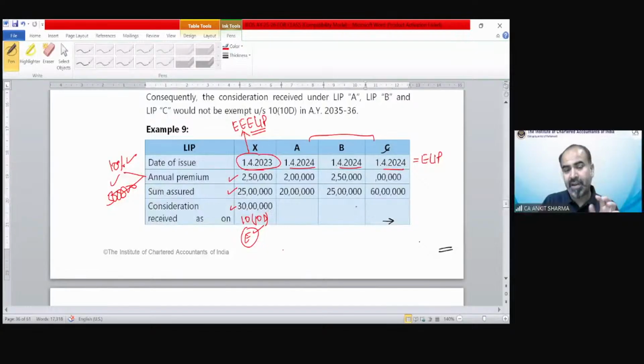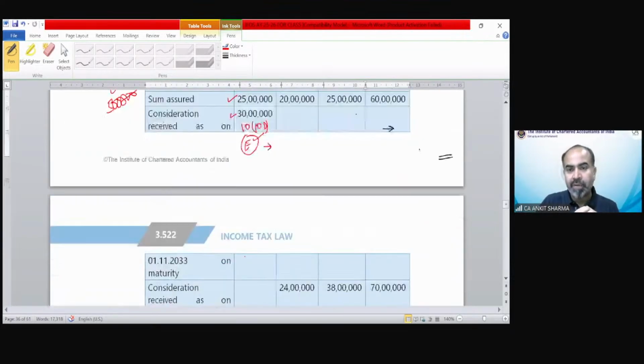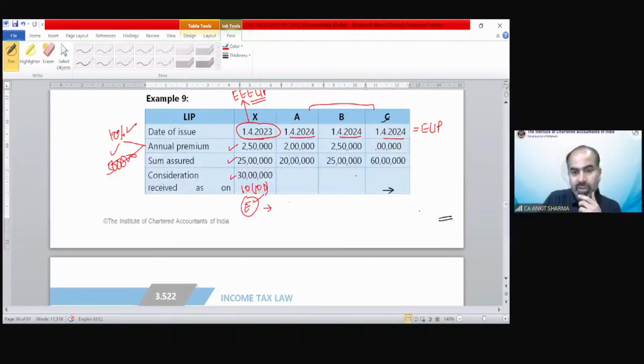Let me write it down: the consideration here for A, B, and C is 24 lakh, 38 lakh, and 70 lakh. In the case of C, the premium is 6 lakh rupees. So this is out of the game initially. So C is going to be taxed for sure. Now you have an option. Out of A and B, X is exempted, C is taxable.